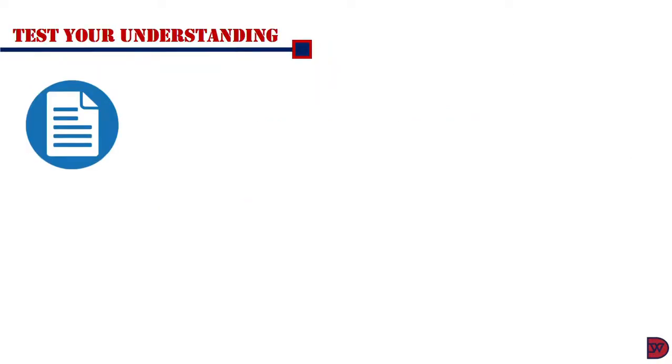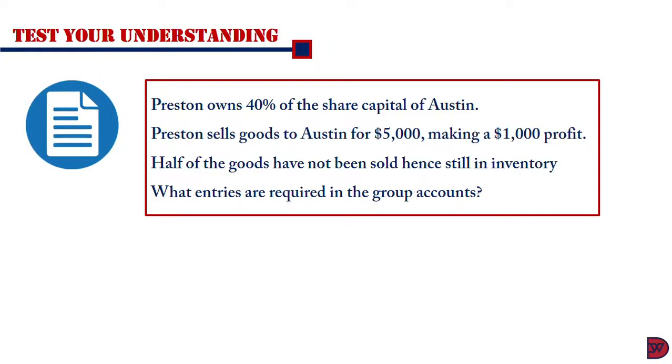Okay, let's finally test our understanding. Preston owns 40% of the share capital of Austin. Preston sells goods to Austin for $5,000, making $1,000 profit. Half of the goods have not been sold, hence still in inventory. So what entries are required in the group account?